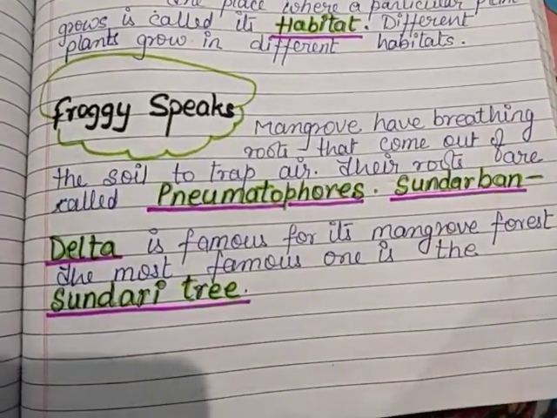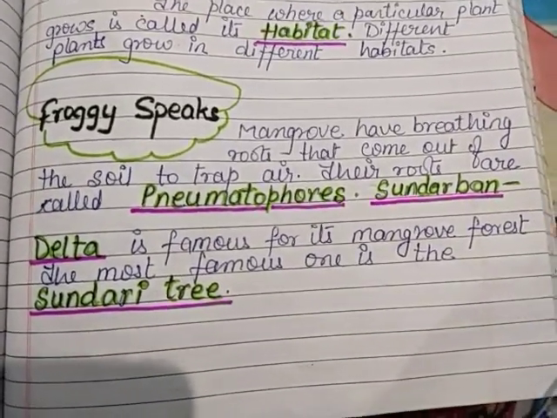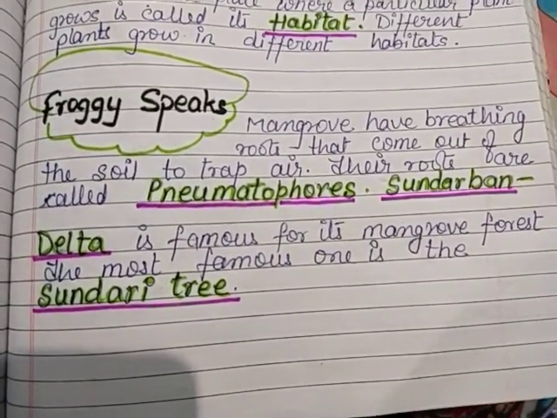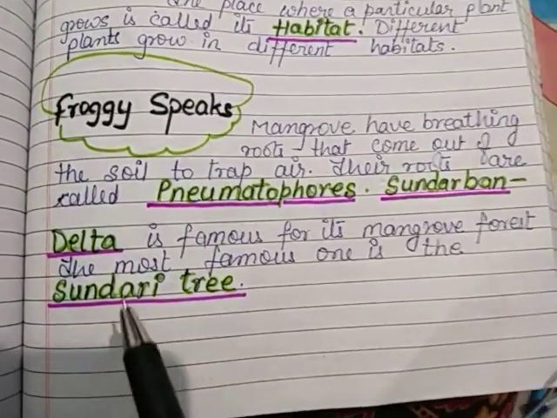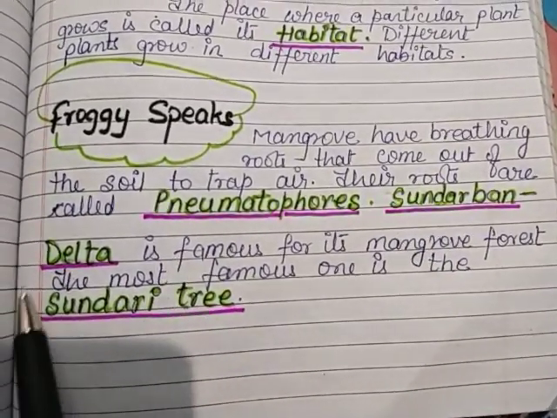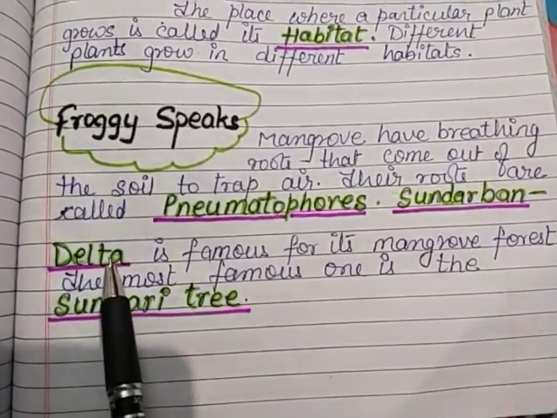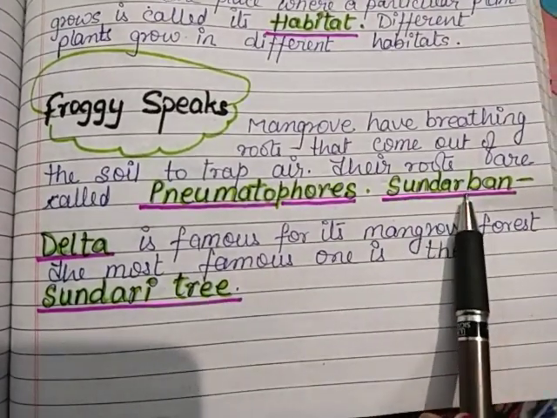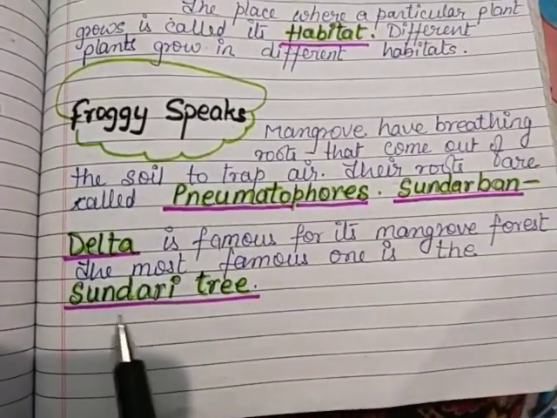The Delta Sundarban is famous for its mangrove forest. The most famous one is the Sundari tree. Why has the name Sundarban been given to the Delta? The Delta has got the name Sundarban because of the Sundari tree.